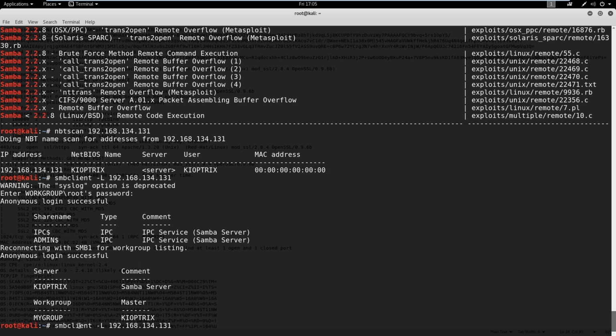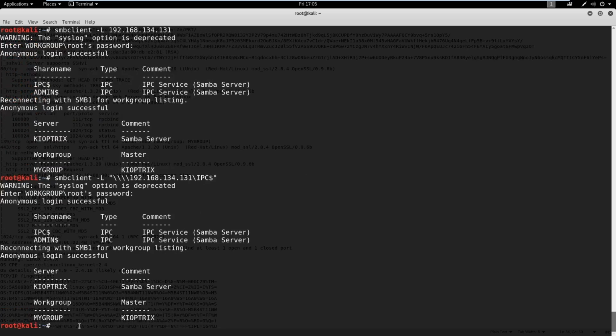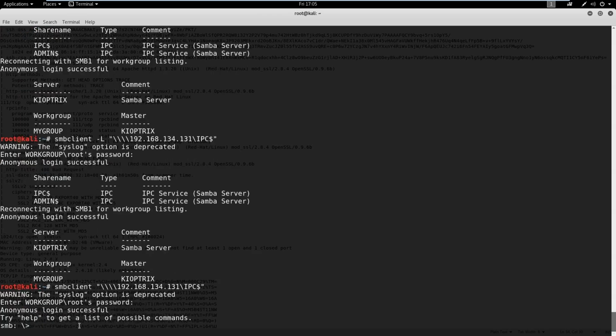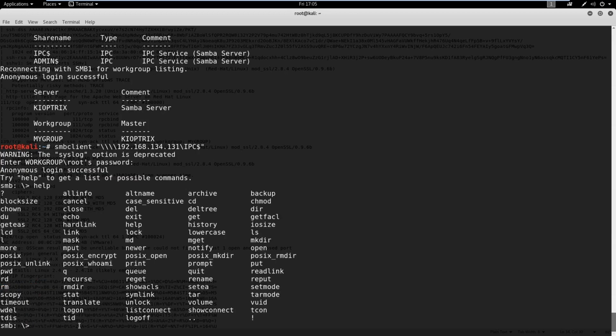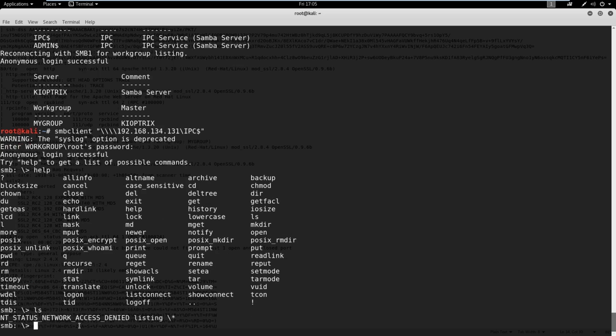You would go in and do something similar. I like to put quotations around it, and the syntax looks similar to this. It doesn't look like I'm able to get into anything right now. So we have an SMB screen. Let's see if there's any information. You can come into here and see what you can get into. I just tried to ls and my access is actually denied. So even though we have the SMB login, we didn't get into this folder here.